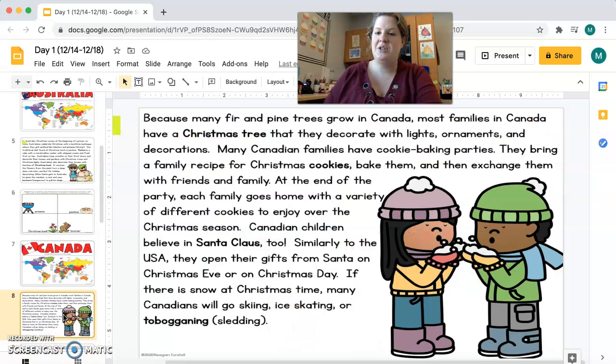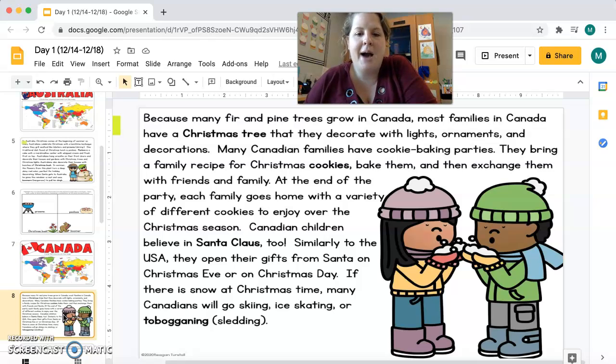All right, I'm going to read this to you again. Because many fir and pine trees grow in Canada, most families in Canada have a Christmas tree that they decorate with lights, ornaments, and decorations. Many Canadian families have cookie baking parties. They bring a family recipe for Christmas cookies, bake them, and then exchange them with family and friends. At the end of the party, each family goes home with a variety of different cookies to enjoy with the Christmas season. Canadian children believe in Santa Claus too,